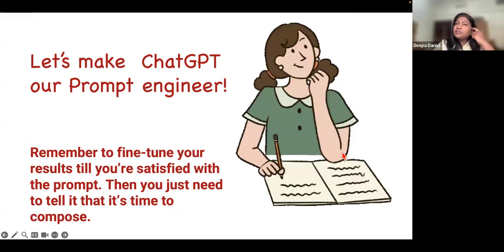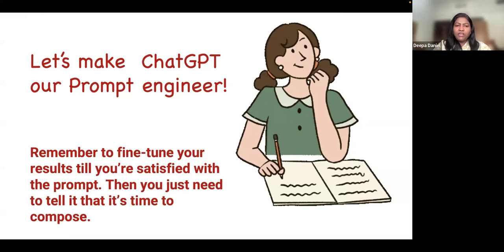Okay. In fact, if you want, ChatGPT itself can become your prompt engineer, because it takes time for us to think what to write, how to write a prompt. It takes a lot of time to think about ideas and come up with the perfect prompt. So why not use ChatGPT itself to become our prompt engineer? And once it gives you the prompts, we can fine tune them till we are satisfied with the final one. And once we are satisfied, we'll tell it to compose the prompt.